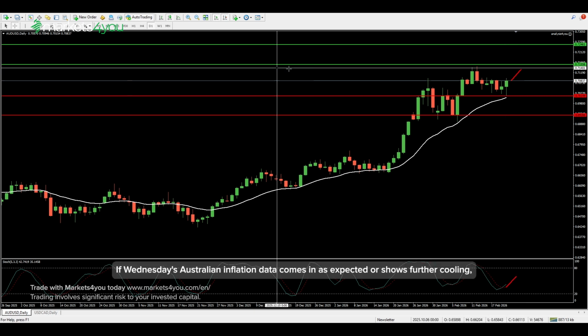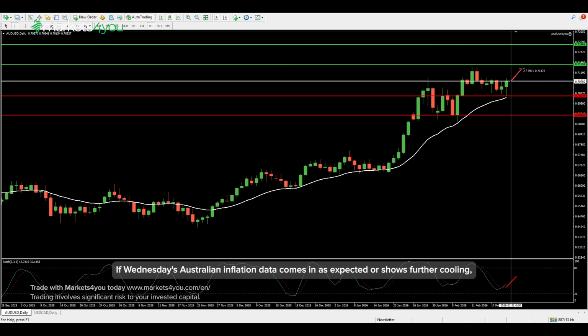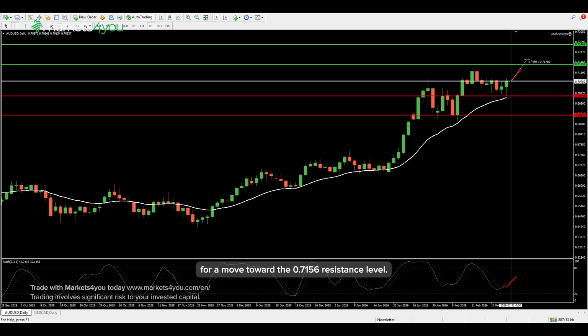If Wednesday's Australian inflation data comes in as expected or shows further cooling, it could support the Reserve Bank of Australia's easing bias and potentially weaken the Australian dollar. However, hotter than expected inflation could provide support for a move toward the 0.7156 resistance level.